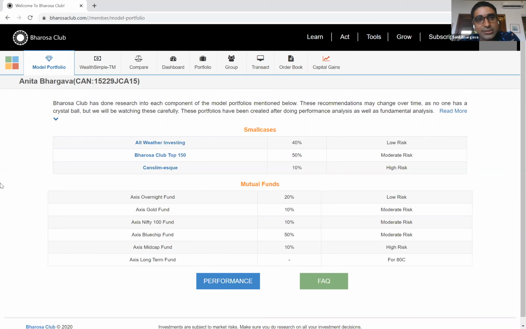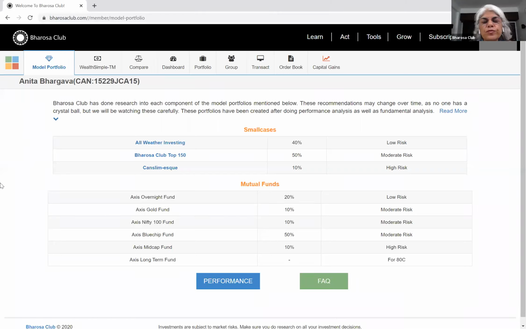That's really, really important in small case investing. There are also tax disadvantages to small cases because with high degrees of churn, you're going to see more short-term capital gains in a small case portfolio than you're going to see in a mutual fund portfolio, because mutual funds are exempt from the tax impact of churn in their portfolios. So that's also another consideration. But the goal with these model portfolios is to give you some sense of what we think makes sense, so you can use it as a starting point for your portfolio planning.